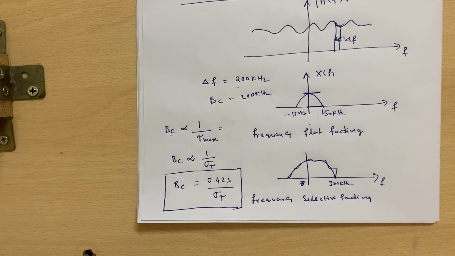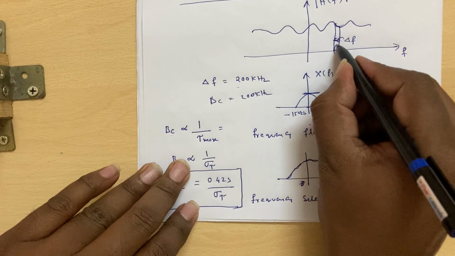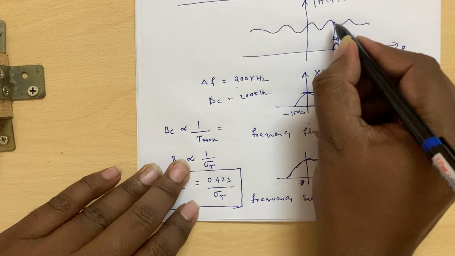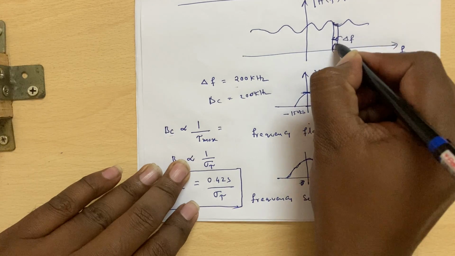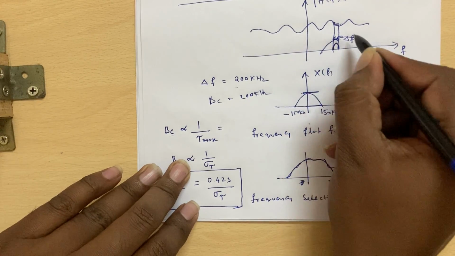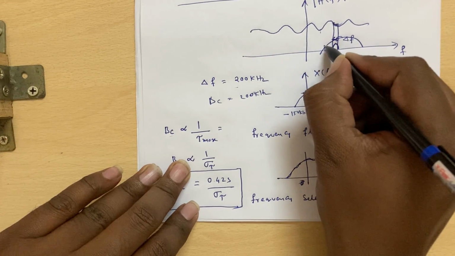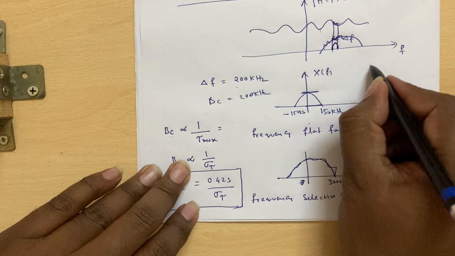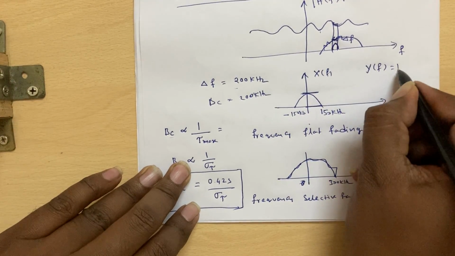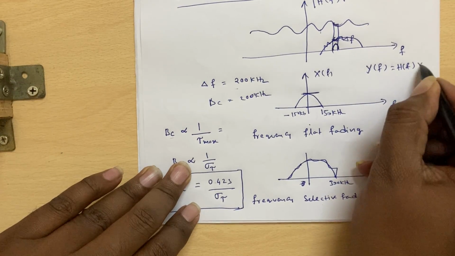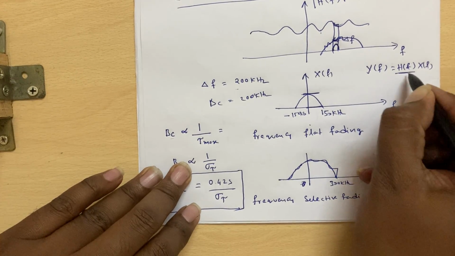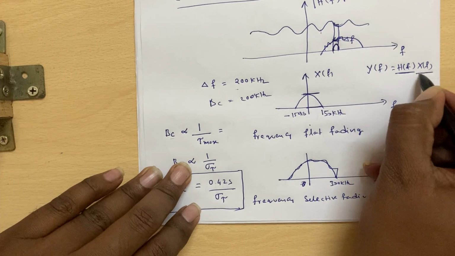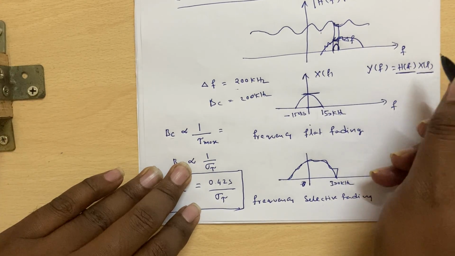So this is about coherence bandwidth. If the transmitting signal bandwidth is less than the coherence bandwidth, as in this case, then it will be multiplied with a constant. If I am transmitting this one, then it will be multiplied with a variable response, because y of f is equal to h of f into x of f. If h of f is not constant over the frequencies of x of f, then you will observe frequency selective fading.